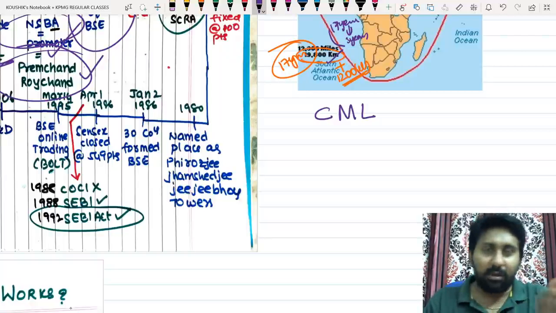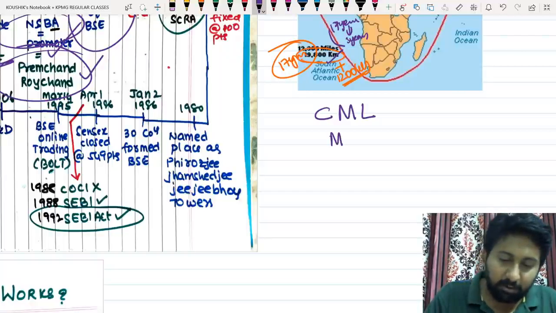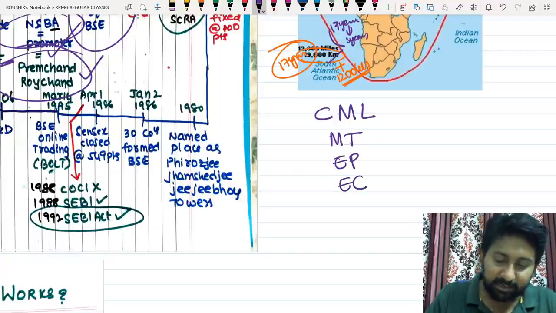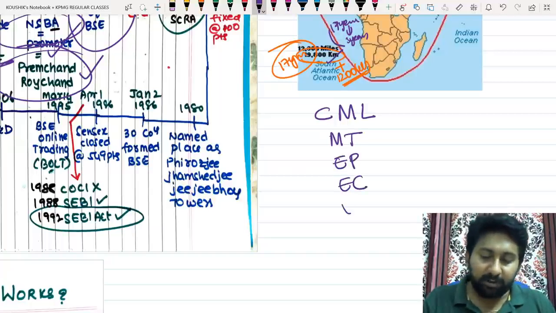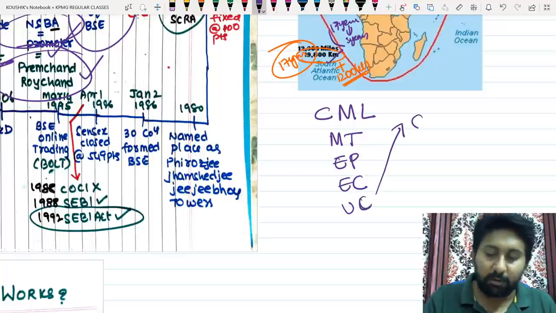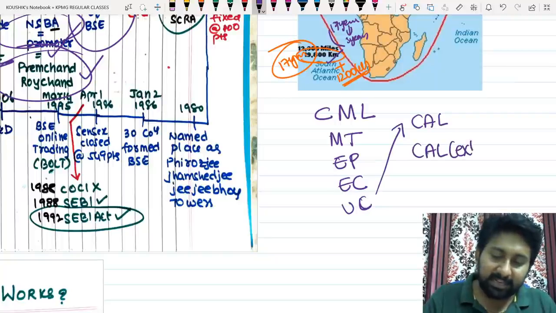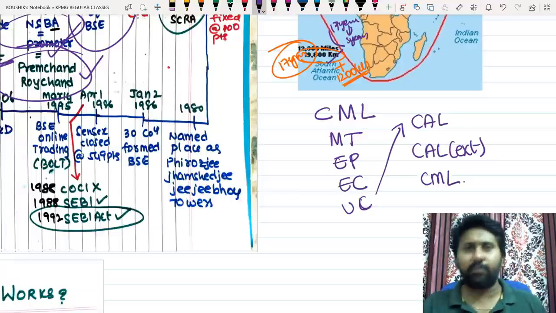దేర్ ఆర్ మెనీ మోడల్స్ విచ్ హ్యావ్ స్టార్టెడ్. మార్కోవిట్స్ థియరీ, ఎఫిషియంట్ పోర్ట్‌ఫోలియో, ఎఫిషియన్సీ కర్వ్స్. ఓకే, ఆఫ్టర్ దట్ యుటిలిటీ కాన్సెప్ట్స్. Later that has transformed into a concept called the capital allocation line. Capital allocation line extended, this modified to capital market line, and in-depth issue.